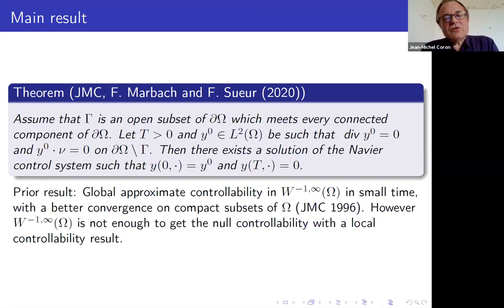And what are some comments I would like to say? We assume that gamma, the place where there is a control, meets every connected component of the boundary of omega, which is the assumption that we have made for the Euler equation. For the Euler equation, this is a necessary condition for controllability. But for the Navier-Stokes equation, maybe it has nothing to do with the controllability.